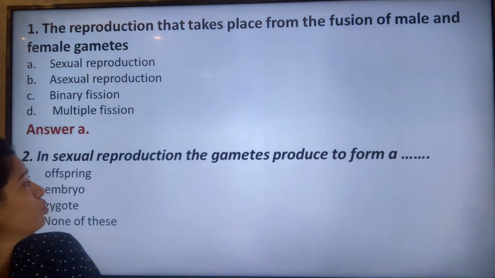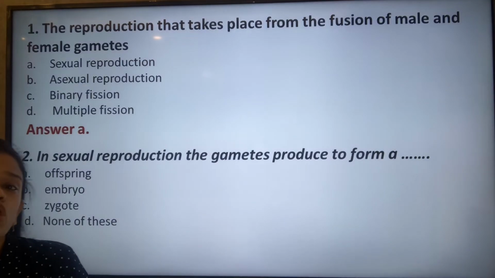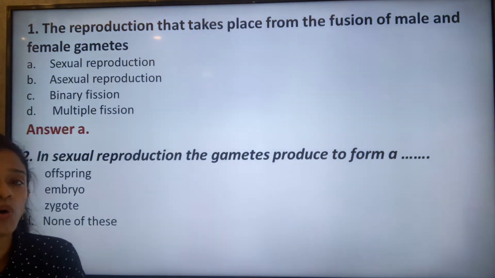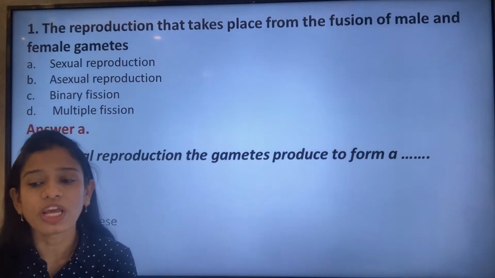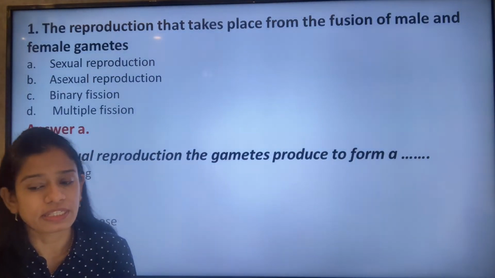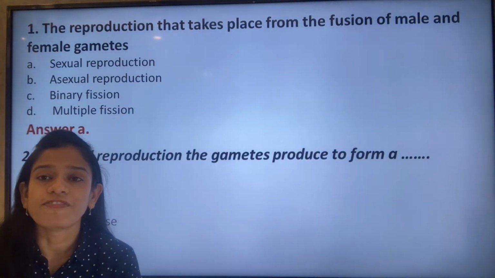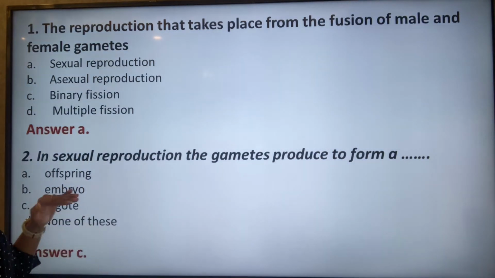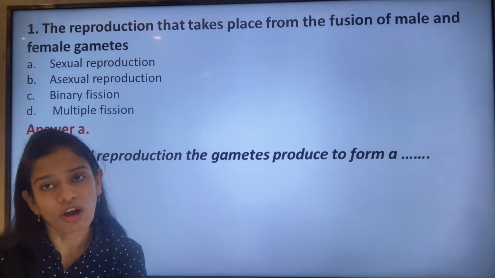Moving to question number 2. In sexual reproduction, the gametes produce to form an offspring, embryo, zygote, or none of these. So the gametes produced during sexual reproduction, what do they form? It forms a zygote. When the two gametes fuse, they form a zygote. The first step after the fusion of the gametes is the zygote, followed by the formation of the embryo, and finally after the birth they are known as offspring.